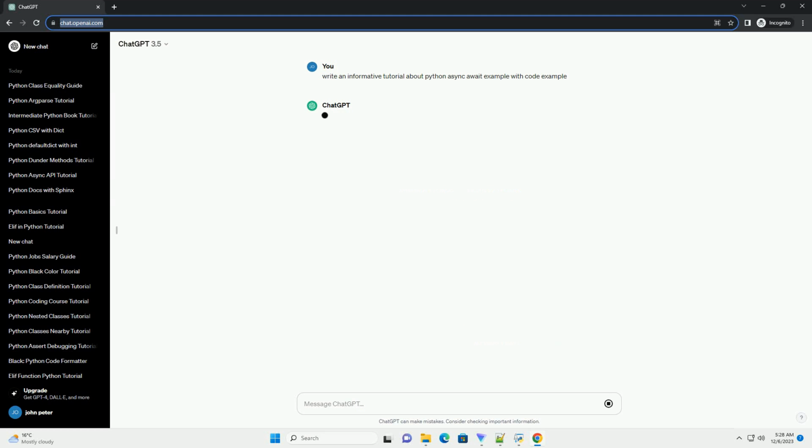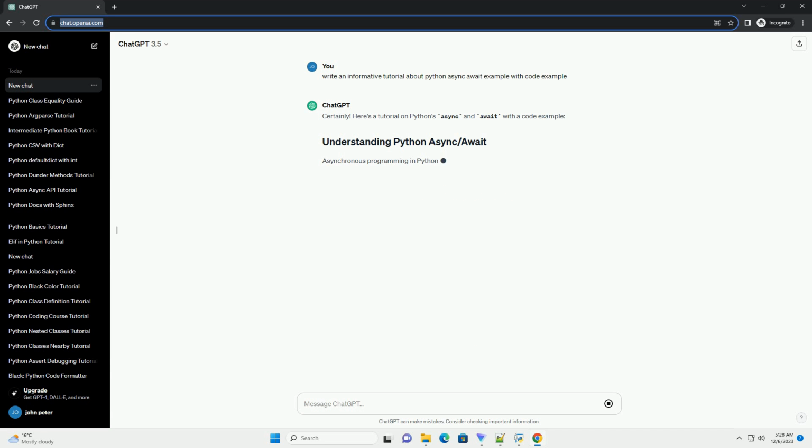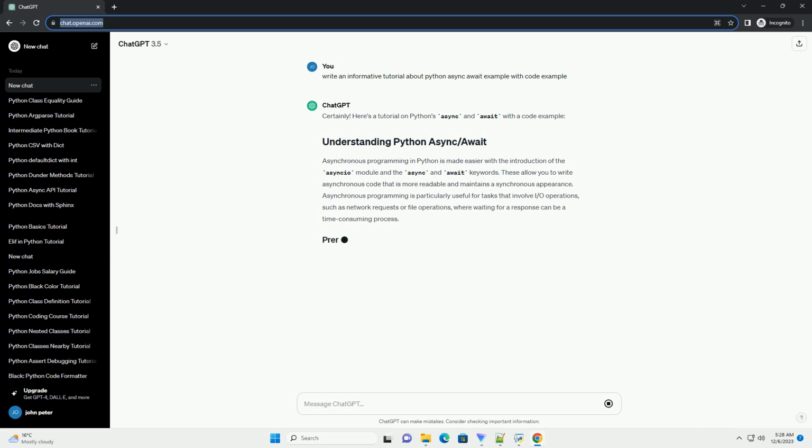Certainly. Here's a tutorial on Python's async and await with a code example. Asynchronous programming in Python is made easier with the introduction of the asyncio module and the async and await keywords. These allow you to write asynchronous code that is more readable and maintains a synchronous appearance.